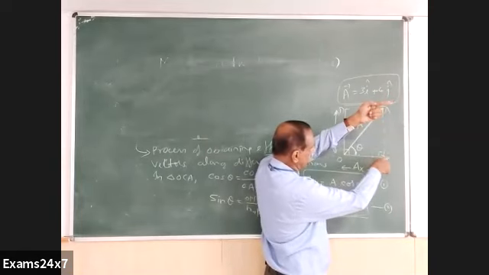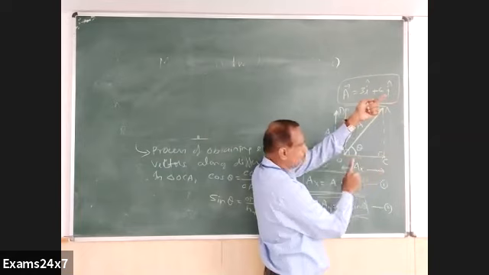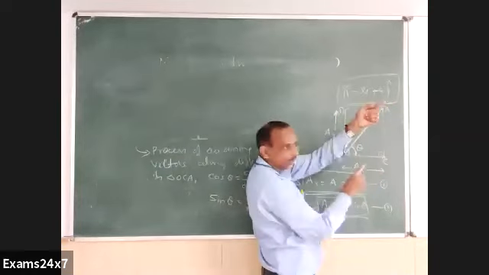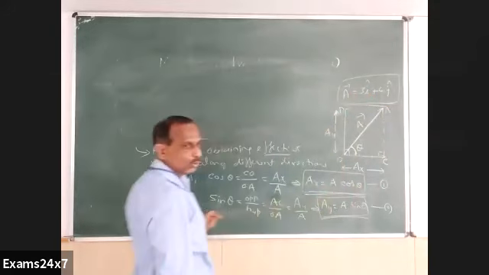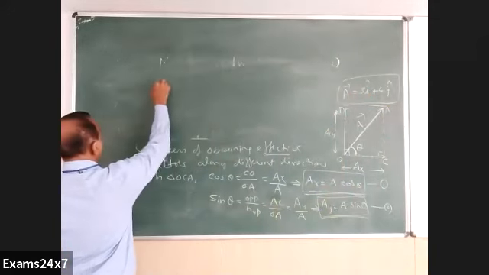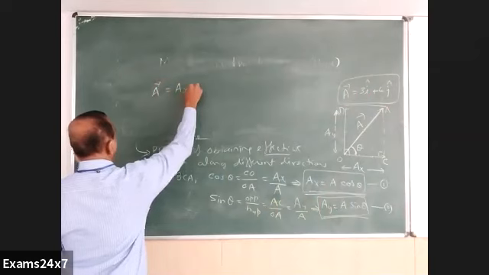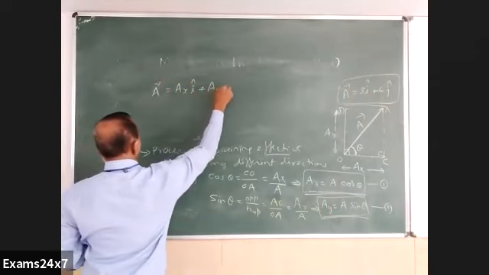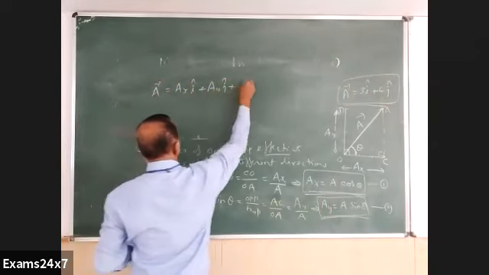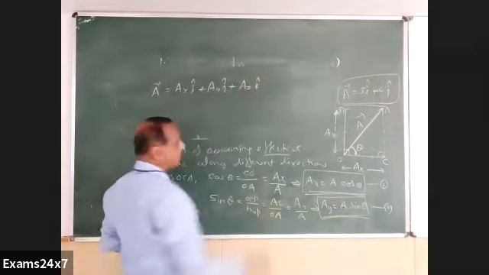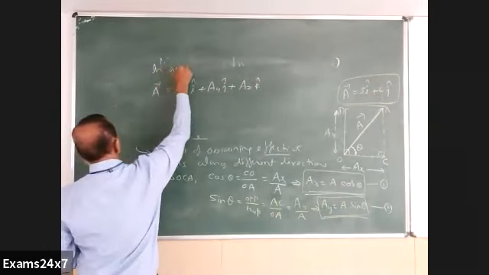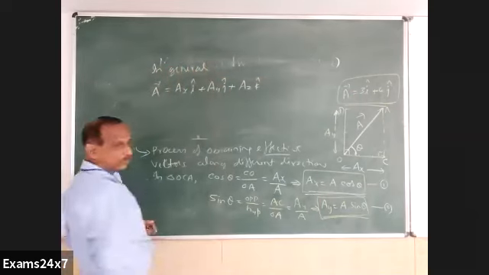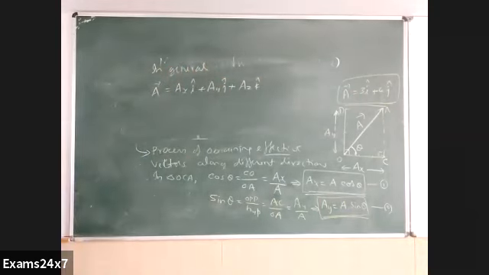Along the X direction I have some movement, along the Y direction there is also some movement, and along the Z direction, outside the board, there is also some movement. So we write this vector A as Ax along i, Ay along j, and Az along the Z direction. In general, we cannot have more than three, because in space we have only X, Y, Z, three directions.